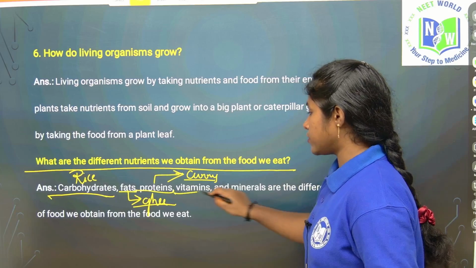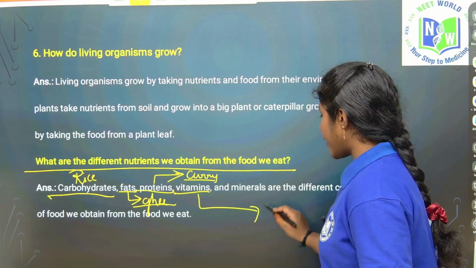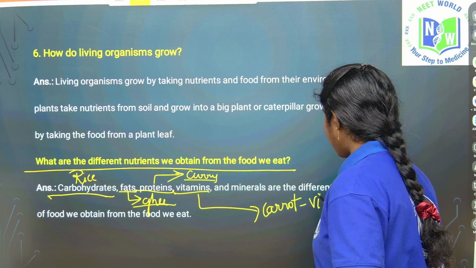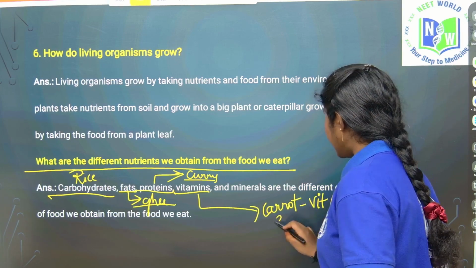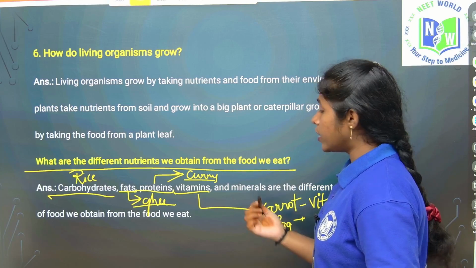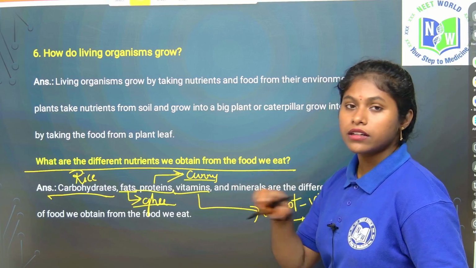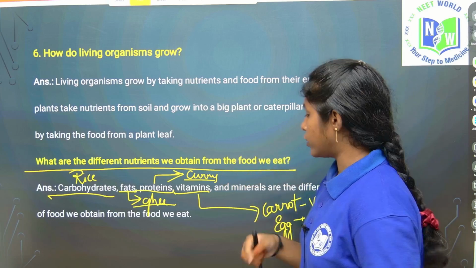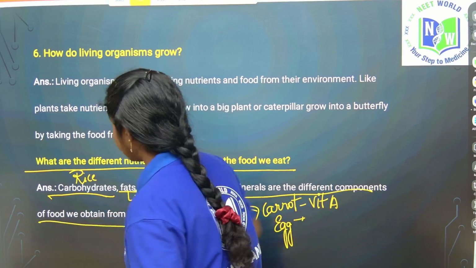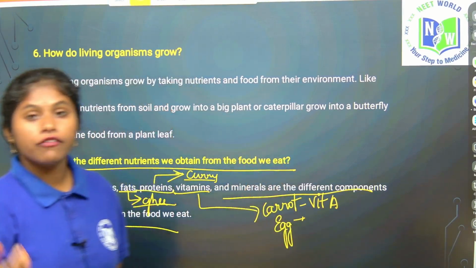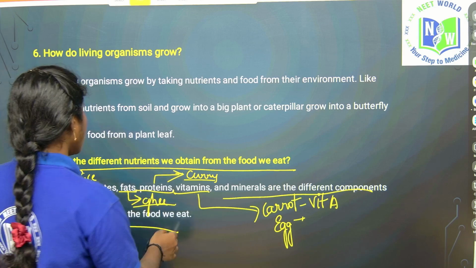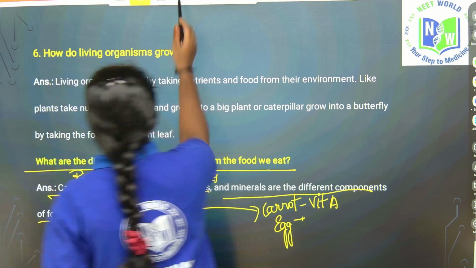And vitamins are also necessary. In the carrot, which vitamin is present? In the carrot, vitamin A is present. And in egg, many vitamins are present, right? So you are taking different vitamins from different sources of food. And minerals are different components we obtain from the food we eat, which means vitamins, carbohydrates, fats, proteins are taken from the food in our day to day life. Got it?